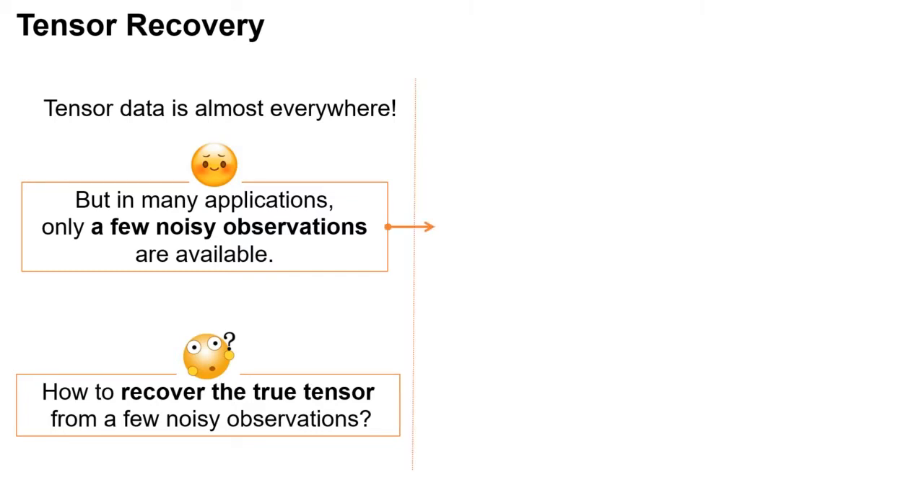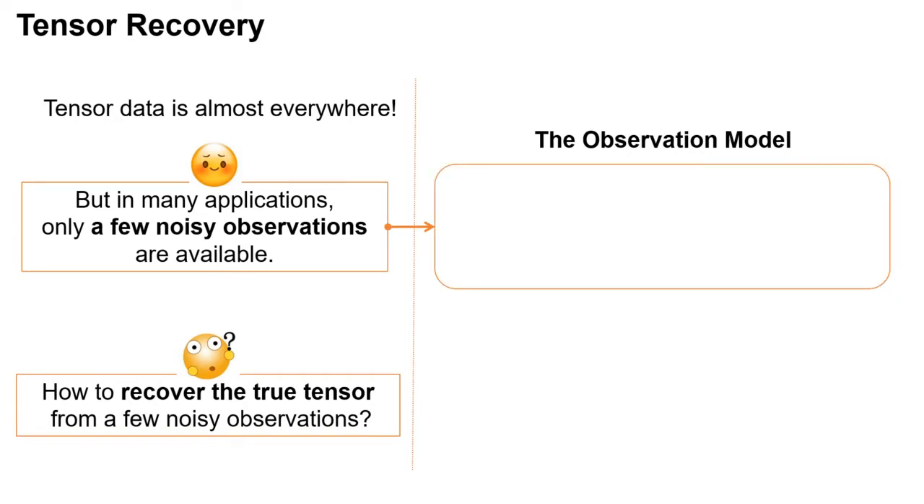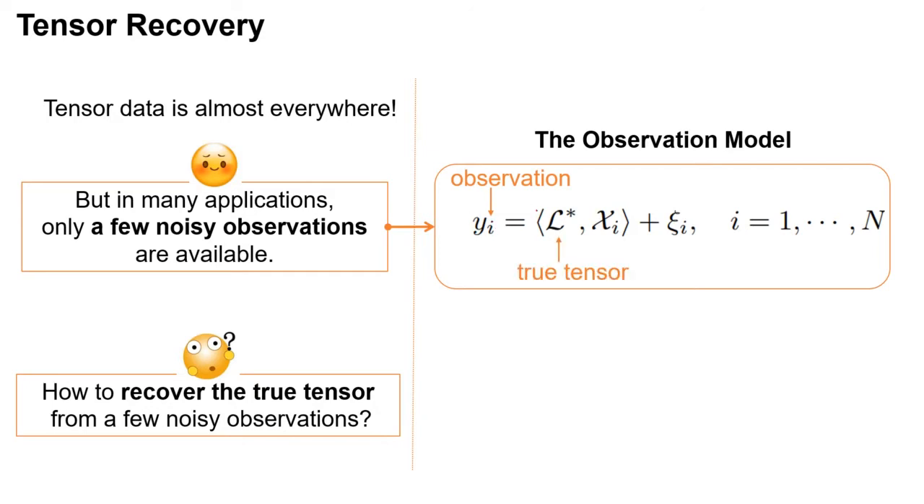In this paper, we first formulate the observation model as follows. In this observation model, the observation yi comes from the inner product of the true tensor L star and a design tensor xi plus an additive noise ci, where the index i ranges from 1 to n, and we get n noisy observations yi of the true tensor L star.